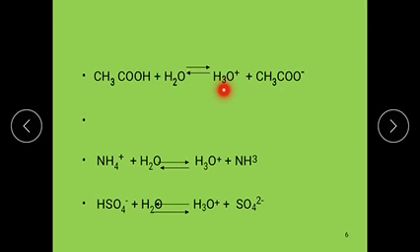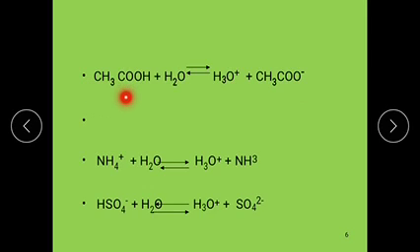Again, H3O plus is capable of donating a proton to CH3COO minus, so it acts as a base.